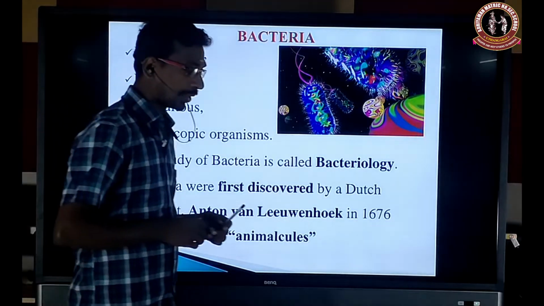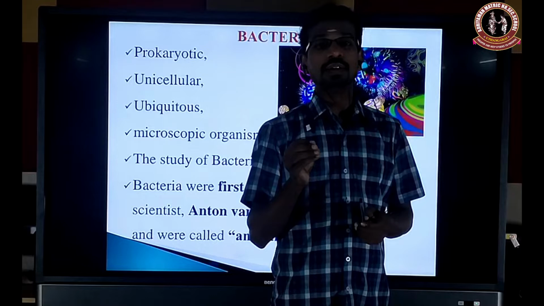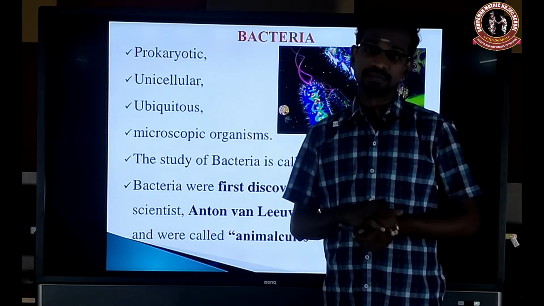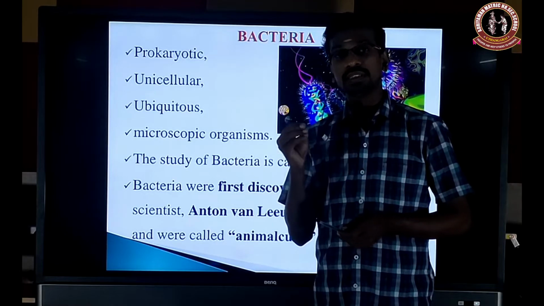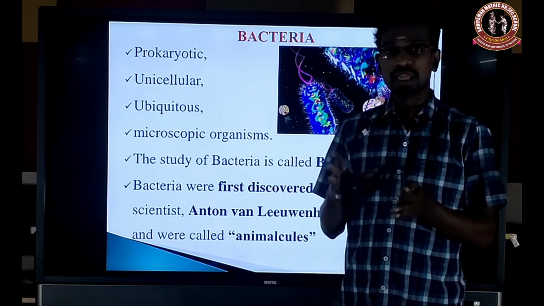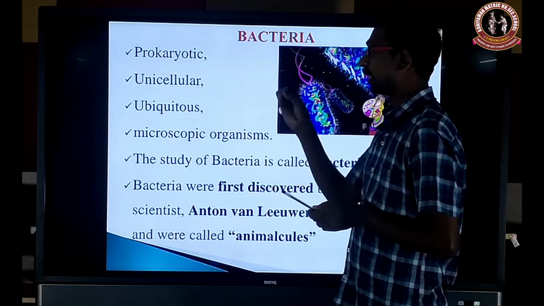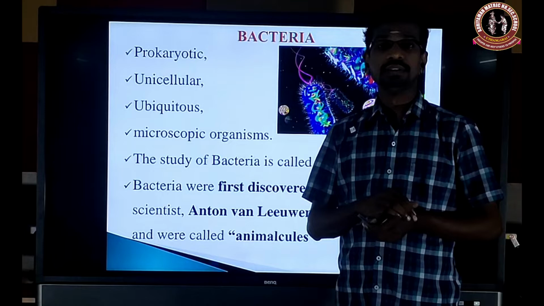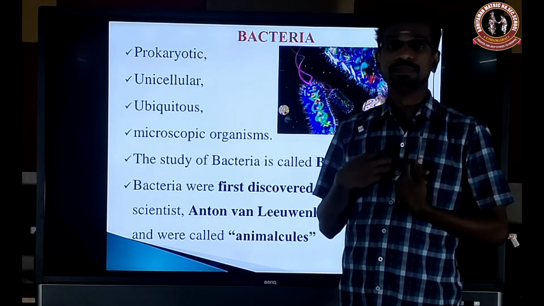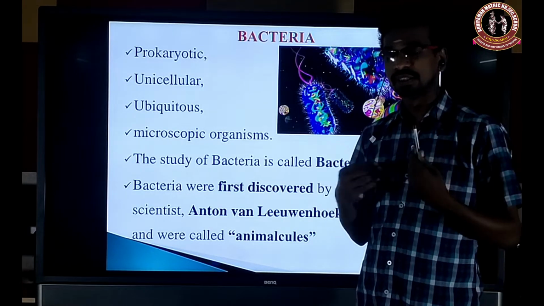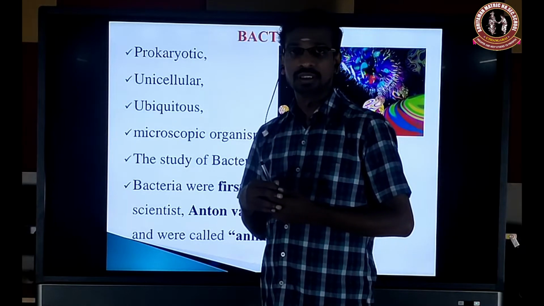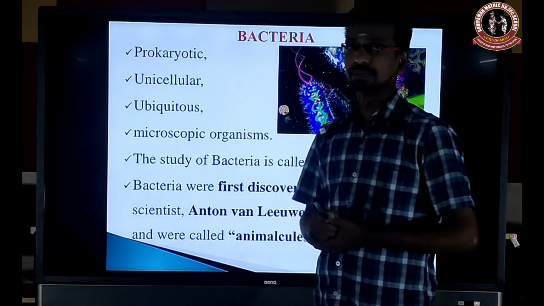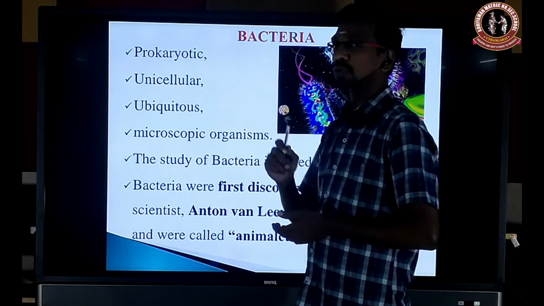Ubiquitous. So what is ubiquitous? That means it's cosmopolitan. It is present everywhere. Wherever we can see, the bacteria will be present in the atmosphere, in the earth, in our body, on the surface and also inside our body. It will be present everywhere. That is ubiquitous. And it's a microscopic organism.